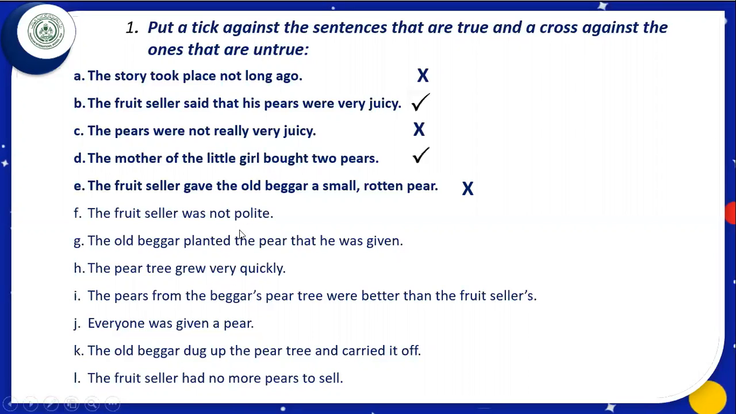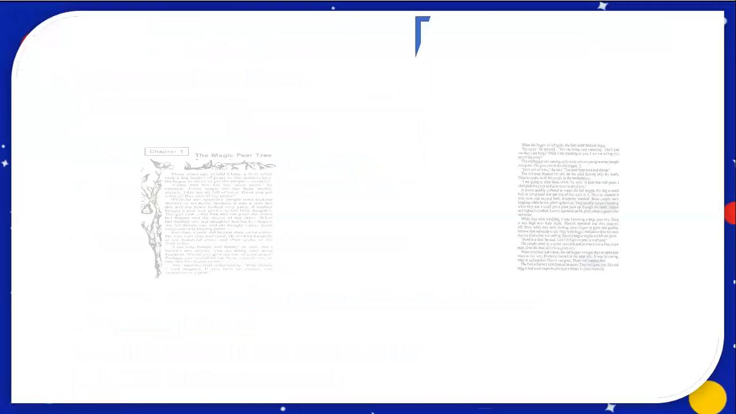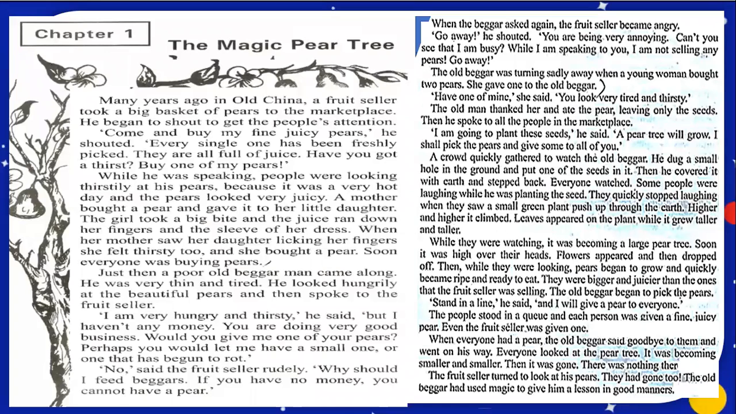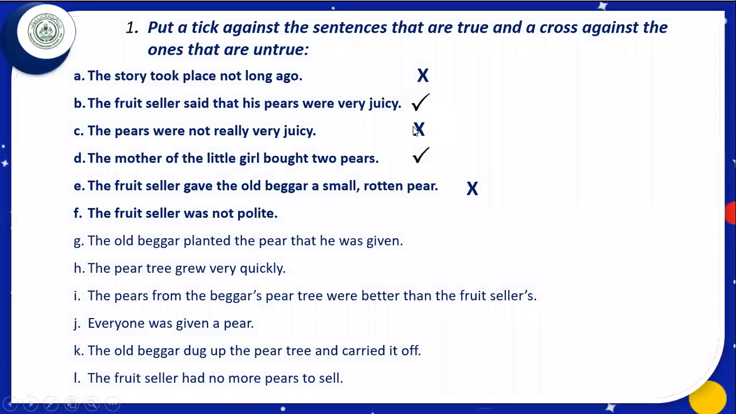The fruit seller was not polite. Let us try to find out, was he polite or not? If we look at the top of the second page, we can see here, when the beggar asked again, the fruit seller became angry and he shouted. What does it mean? He is not polite. The fruit seller was not polite. Yes, this statement is true. We shall put a tick here. Let us move to the next part.